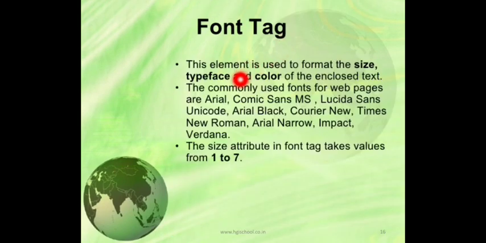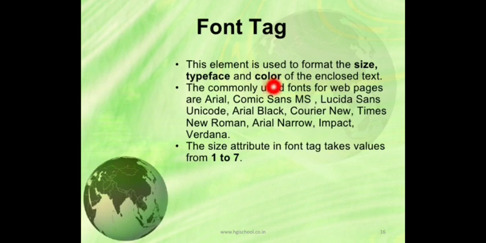Now the font tag. The font tag is used to format the size, typeface and color of the enclosed text. Okay, so whatever we write inside the font tag, and then if you use the size, face and color attributes, then we will be able to format the text.